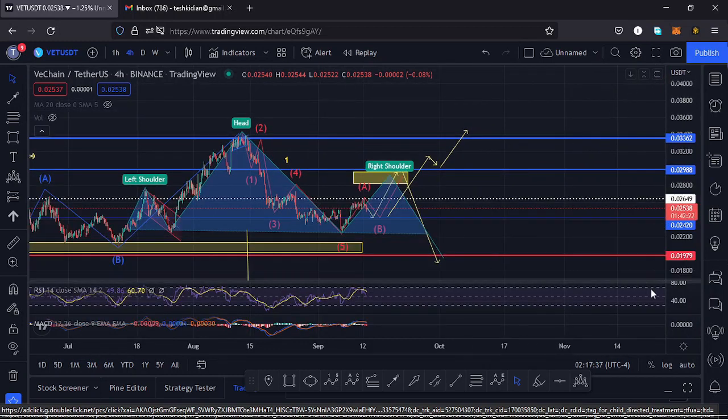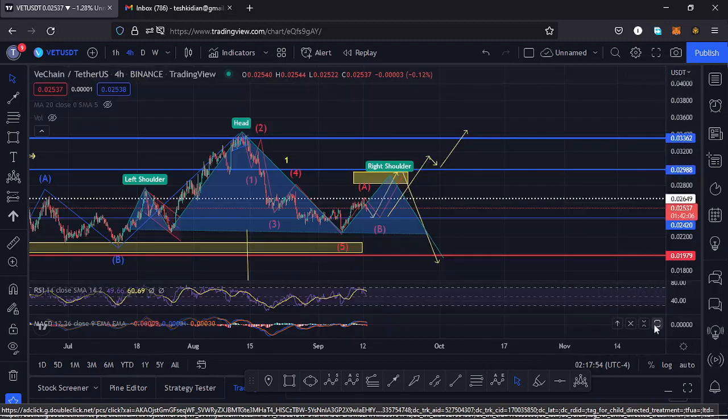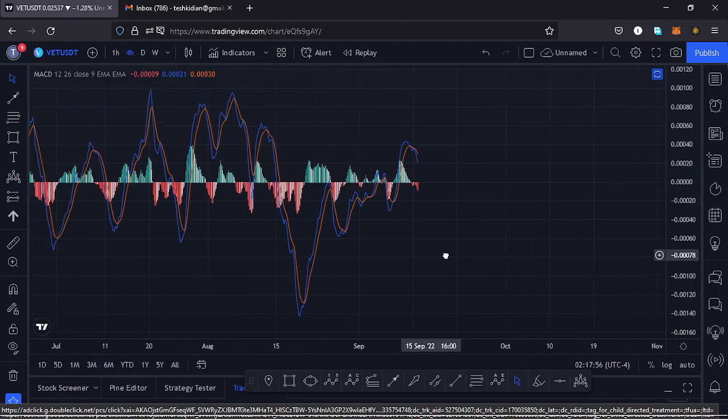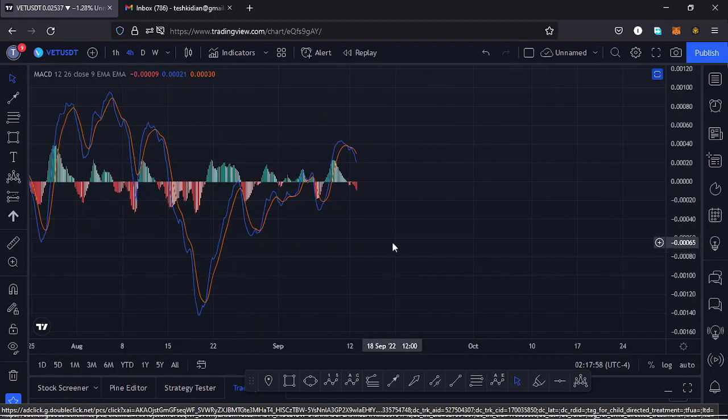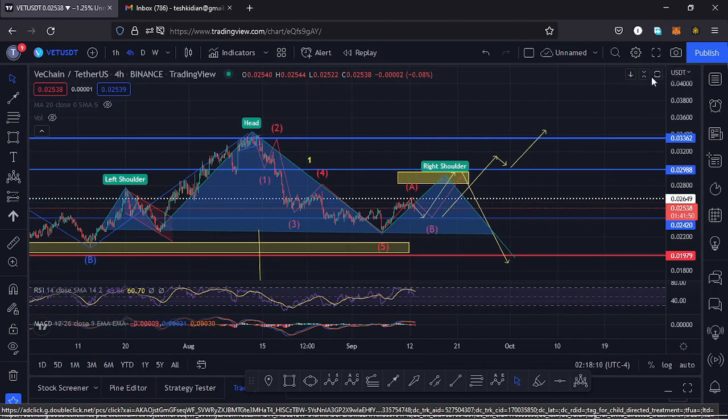Also taking a look at the indicators to see what we have here on the 4-hour RSI. On the 4-hour RSI, we are trading at around the 50 mark, and that means we have massive room for us to support any movement to the upside in the formation of a wave 2, and also the retest here on the RSI will be supported. Also taking a look at the MACD, here on the 4-hour MACD we have printed a bearish cross, and that would mean lower prices could be coming our way, so we might see a retest of that key area of resistance before we continue pushing higher in the formation of a wave 2. So let's be patient and see how that plays out, and I'll keep you updated.